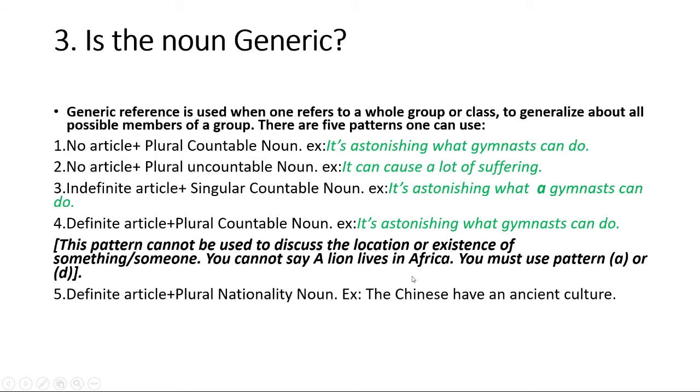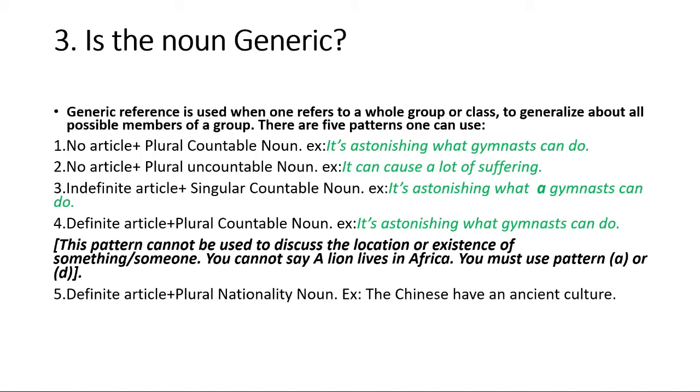You should say that lions live in Africa, isn't it? So you cannot say a lion lives in Africa because there are so many lions in Africa. You cannot say a lion because lion is not something unique. There are so many lions in the world, and if you want to discuss the group of lions, then you do not use "a lion lives in Africa."